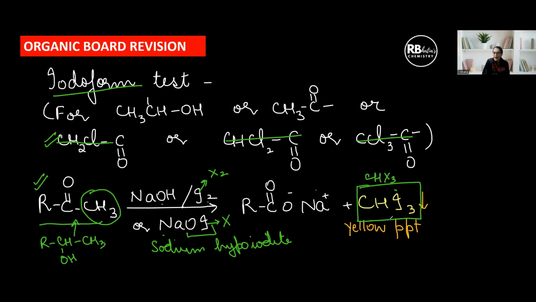But then only iodoform has an observation. It's a yellow colored solid, insoluble, that is in the form of a PPT. So only iodoform is used for distinction. In general, haloform reaction cannot be used for distinction.